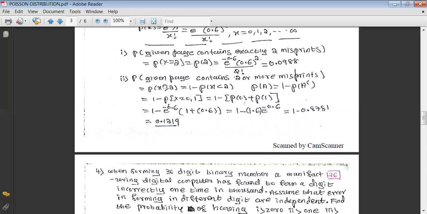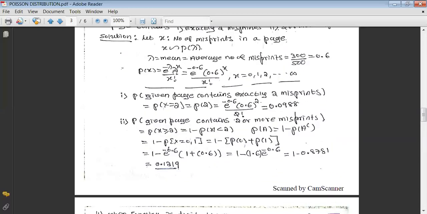In this case, the event is greater than or equal to 2, its complement is less than 2. That's why it will be 1 minus p of less than 2. Less than 2 means only 2 permissible values, 0 and 1. And again, the values are mutually exclusive, realized by the random variable. That's why this comma stands for or, and becomes plus.